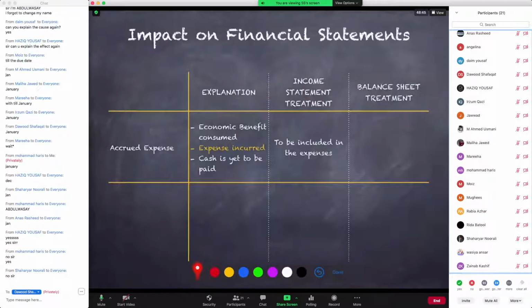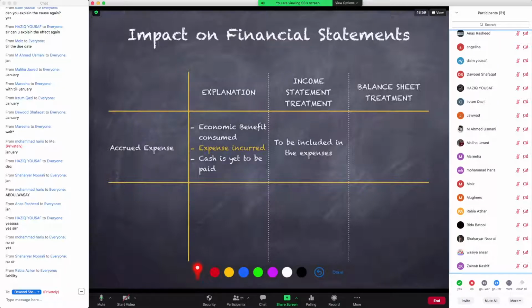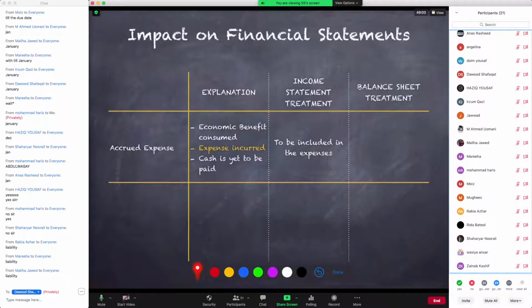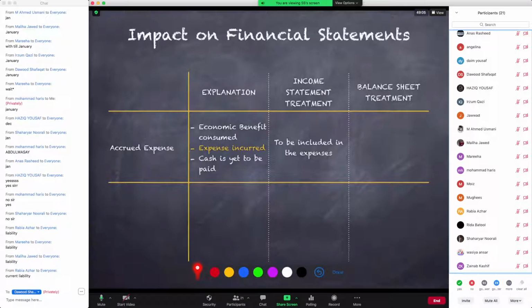So what do you think the other effect of this expense should be? If it qualifies to be an expense, we include it in the income statement. But if we are to show it in the balance sheet, we have to ask ourselves, okay, does it make an asset or a liability for us? So what do you say? Answer in your chat box, everyone. What do you think? Is this going to be a liability for us or an asset for us? Because everything has to have two sides of the story.